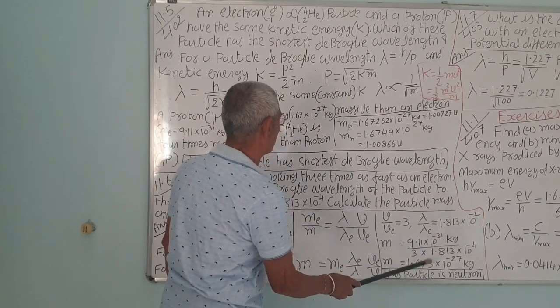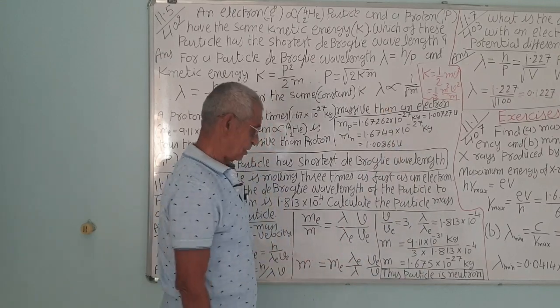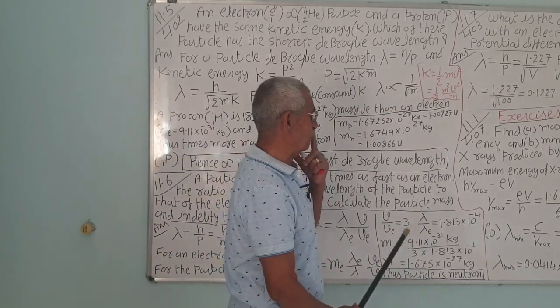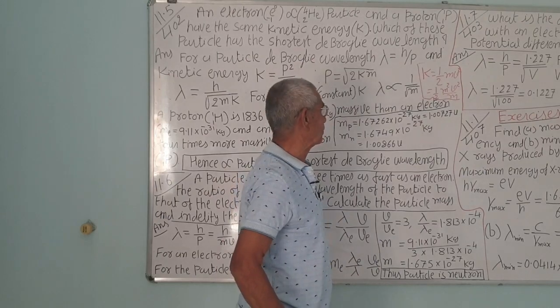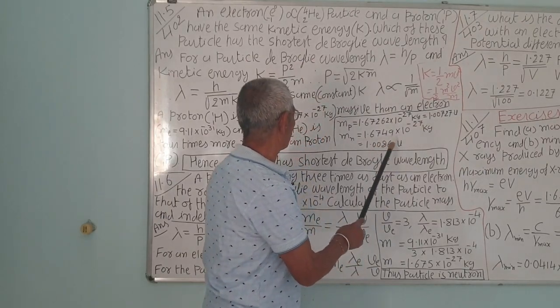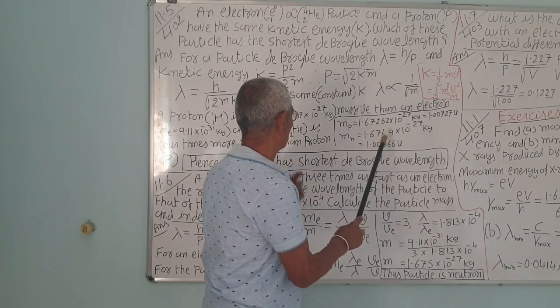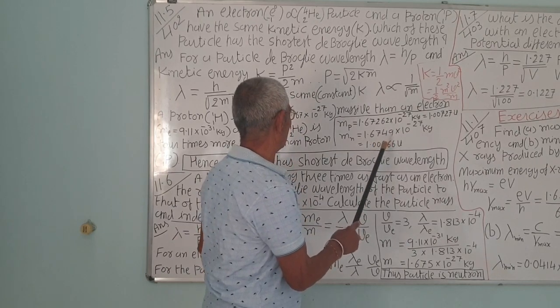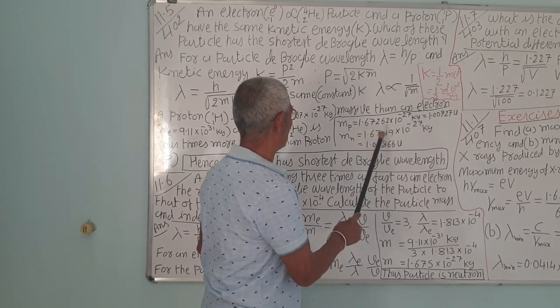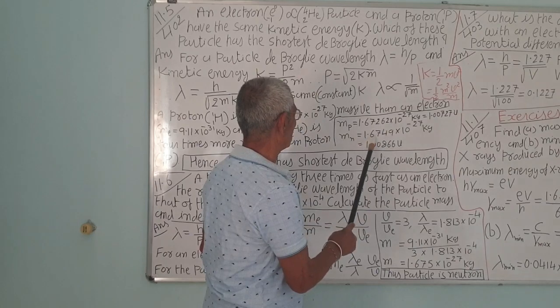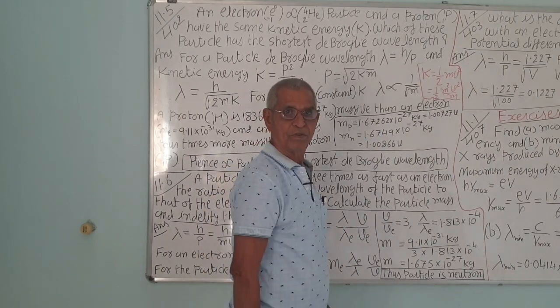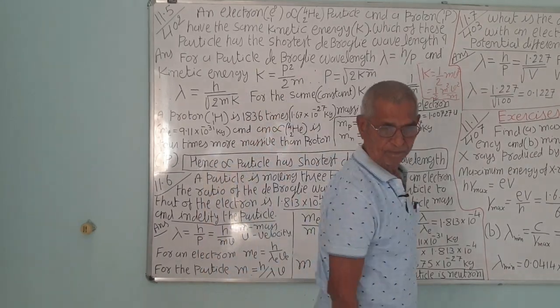So it is a neutron. It's a solved numerical in the book, maybe neutron or proton, almost the same, slightly different. You can approximately take 1.67 also, so that is also a correct answer.